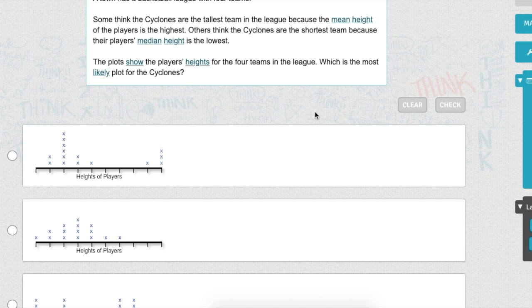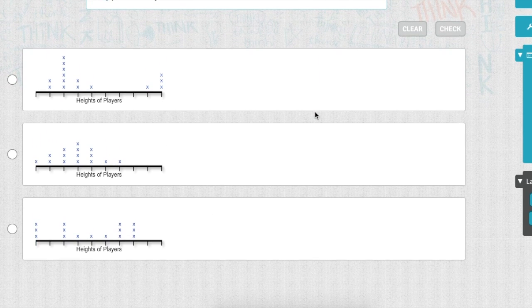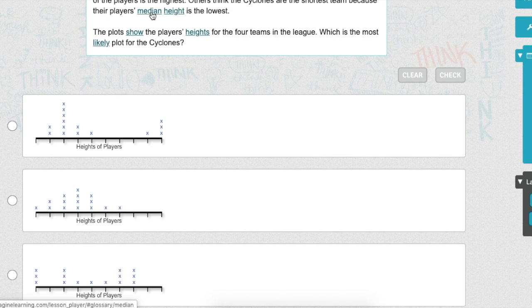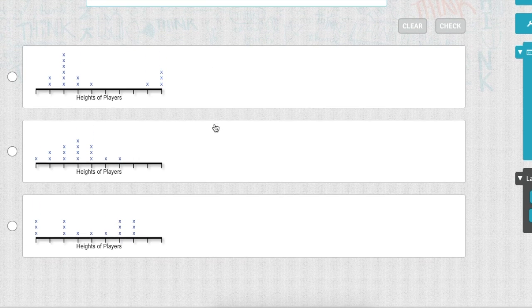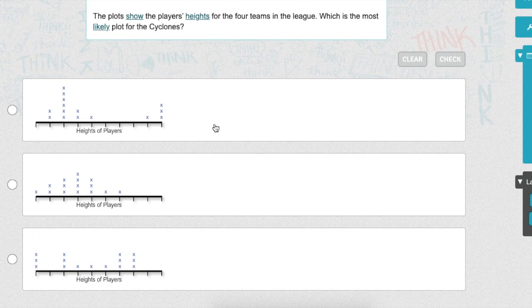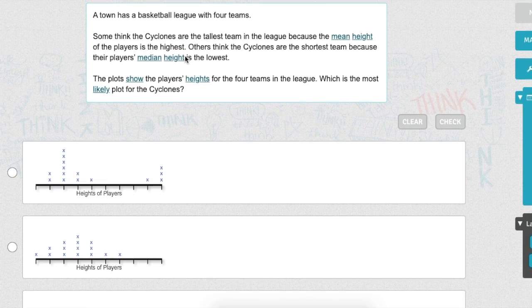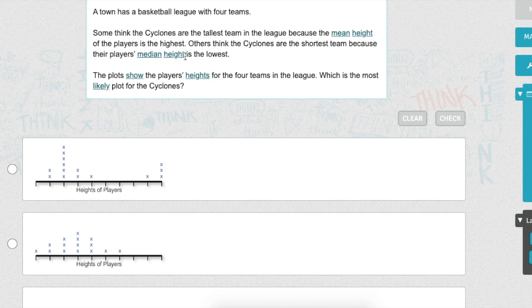Okay, so if I'm looking at this data, I want to find the median, which is the middle, remember, but we talked about the mean was the highest. So we want somebody who's got a lot of high numbers so that it balances out, and that the median was the lowest, meaning that a lot of their players were still short, but they had some data that showed that they had high numbers.